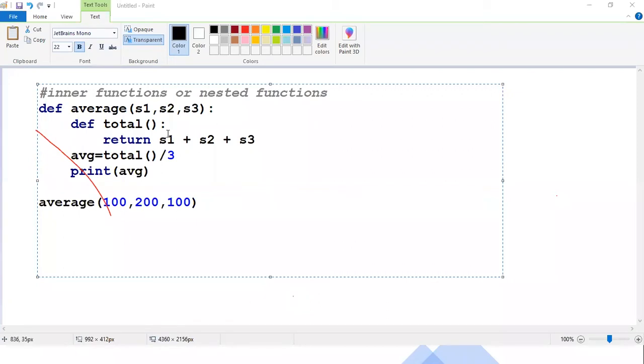Guys, let me get into the topic here. The topic is inner function or nested function. The concept is preparing a function inside another function. We call it a nested or inner function.